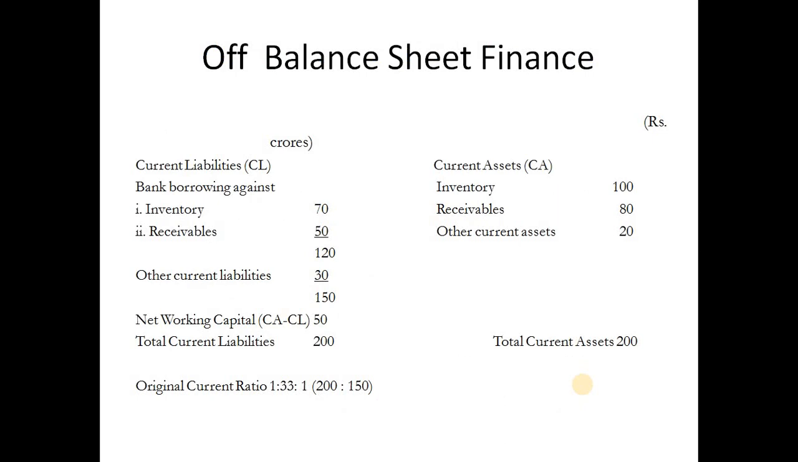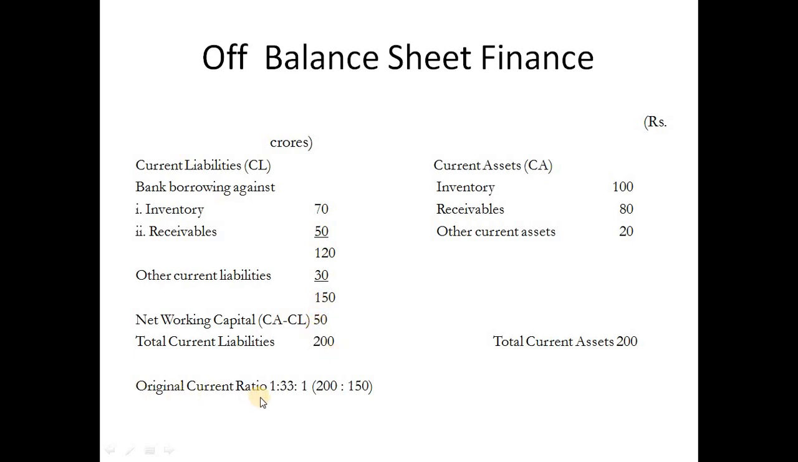And this is nothing but off balance sheet finance. Here you can see current assets: inventory and receivables of 80. If you are borrowing from the bank, then against inventory you are borrowing 70, and against receivables you are borrowing 50 crores. So in total your borrowings are 120, and your other current liabilities are 30. So total current liabilities are 150, and net working capital, current assets minus current liabilities, is 50.